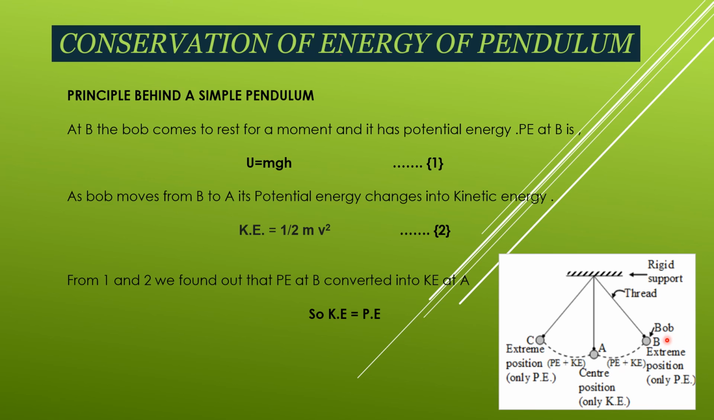Then from B, it comes to A. When it comes to A, that potential energy changes into kinetic energy, right? So mgh is changing into half mv square. That means one form of energy is changing into another form of energy. So the energy remains conserved. This is the proof of the law of conservation of energy, that energy can neither be created nor destroyed. It can change from one form to another form.